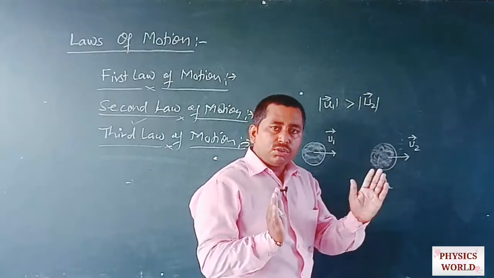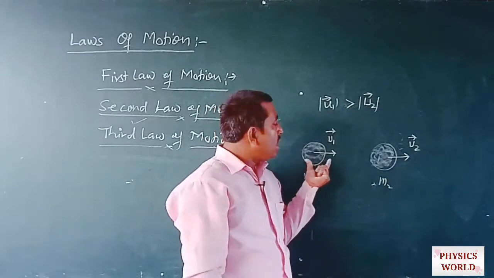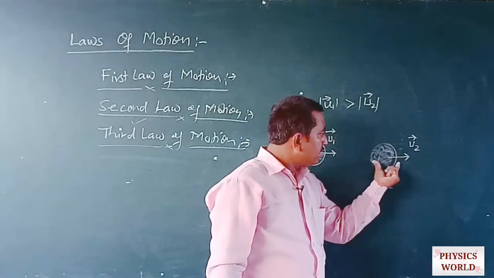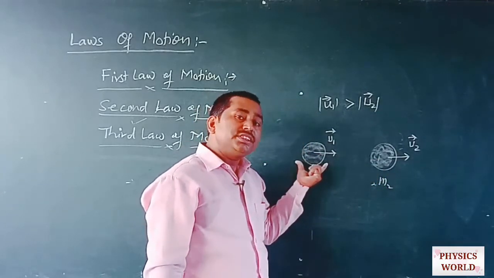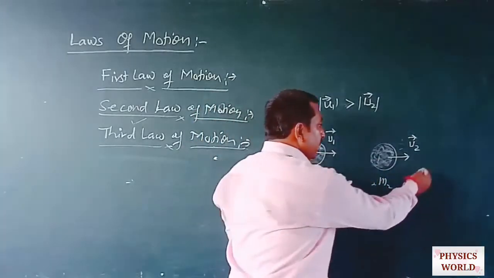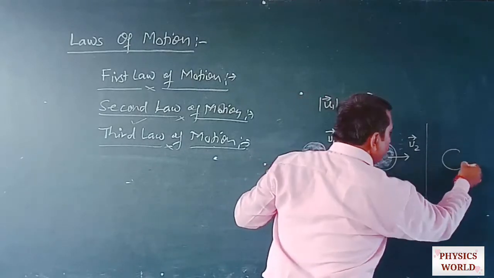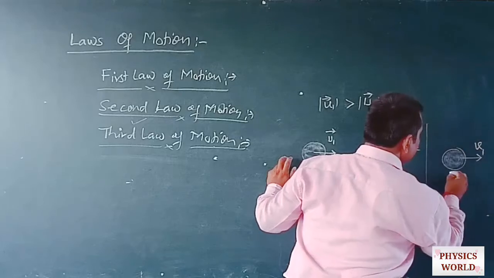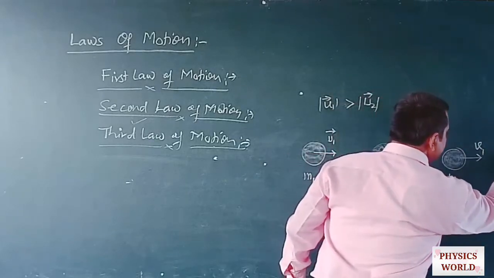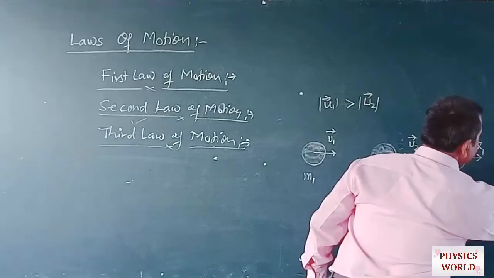Okay, so when this ball reaches just near this ball, then it will collide with this ball, and during collision this first ball exerts some force on this second ball, and the velocity of this ball will change. It means suppose that after collision the velocity of the first ball becomes v1 and that of the second ball becomes v2.